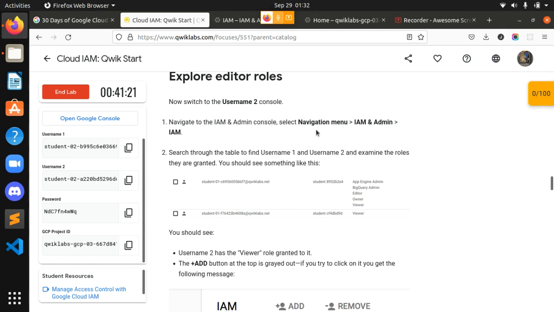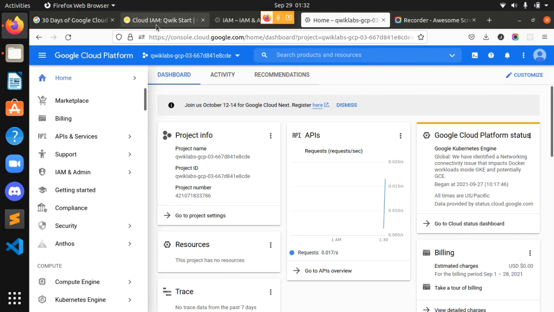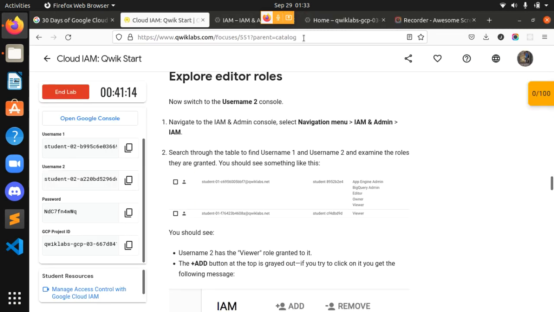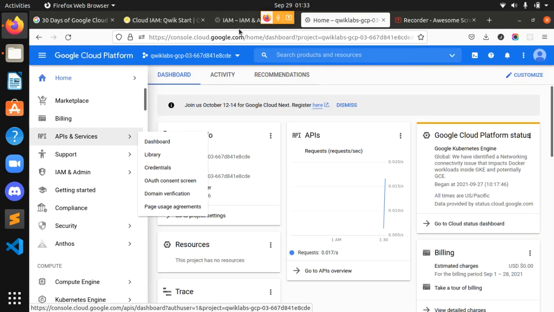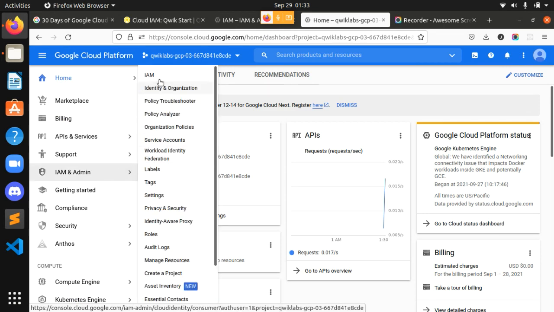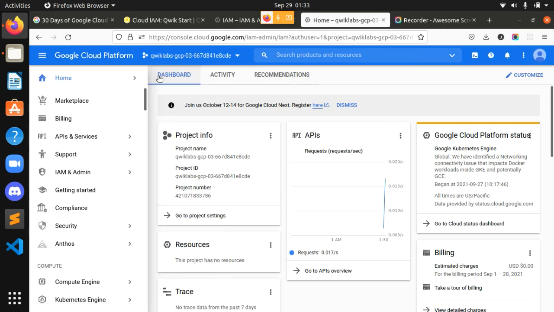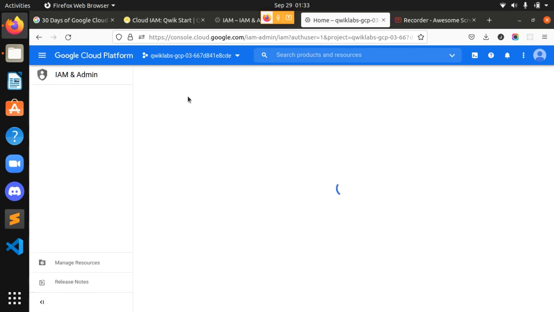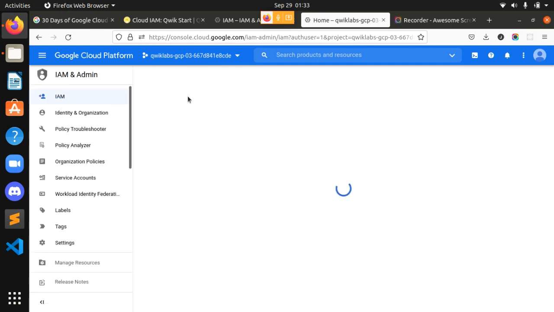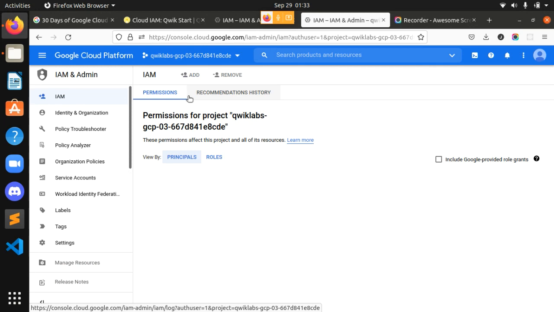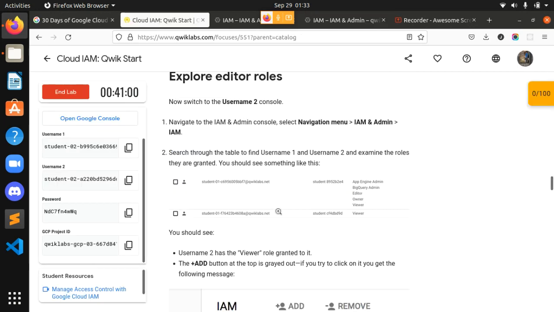Now we have to switch to username 2. So this was my username 2. Over here I have to go to the IAM and admin part. Okay, guys, it's running. So we are over here.